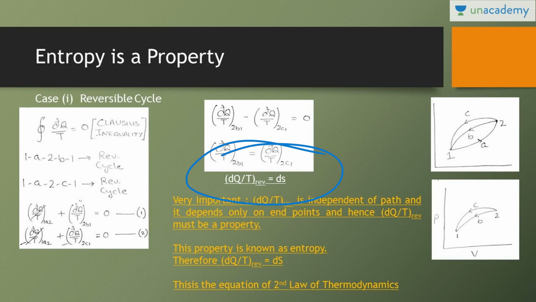So dq by t reversible is equal to 0. That means dq by t reversible is independent of path and depends only on endpoints, and hence dq by t reversible must be a property. This property is known as entropy. This is the equation of the second law of thermodynamics. If anyone asks you what is the equation of the second law of thermodynamics, just say dq by t reversible is equal to ds.